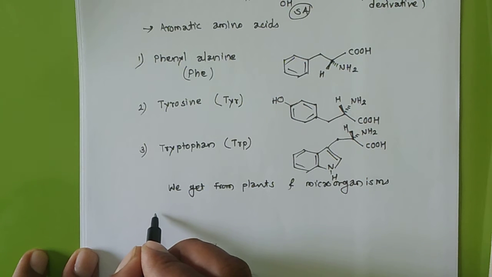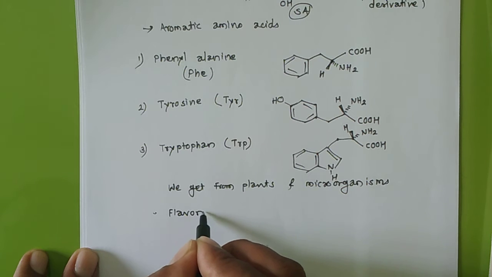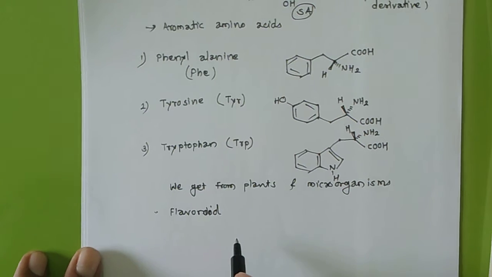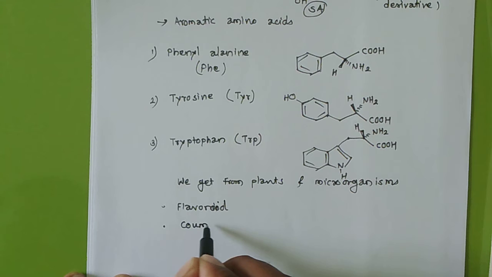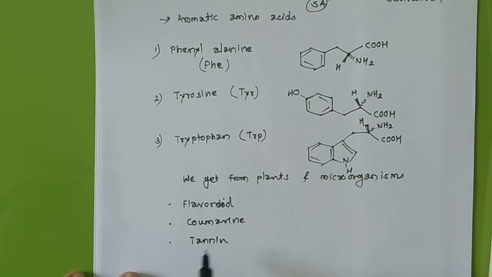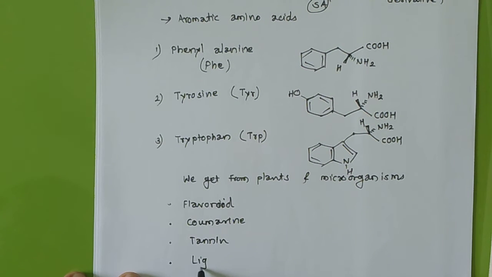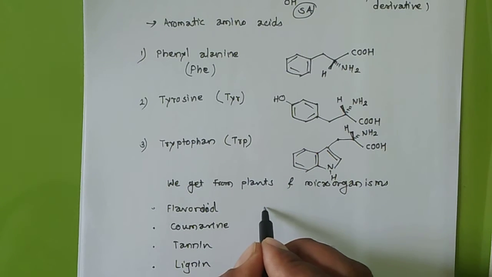I will just make a list of compounds: flavonoid, then coumarin, then tannin, then lignin, then indole products also.